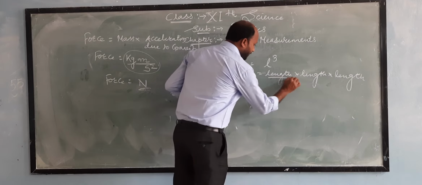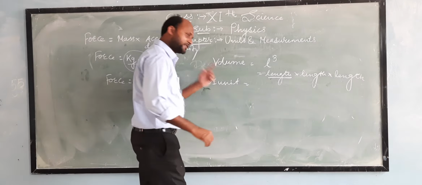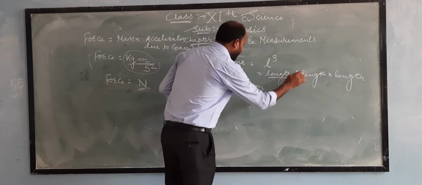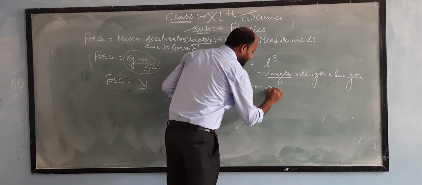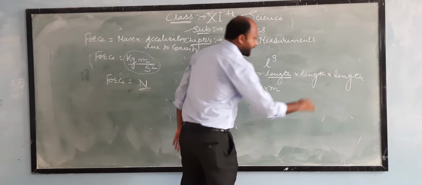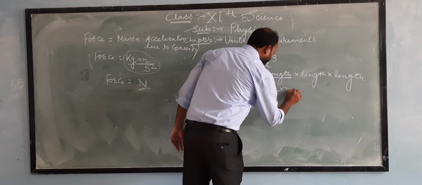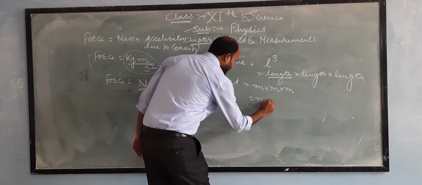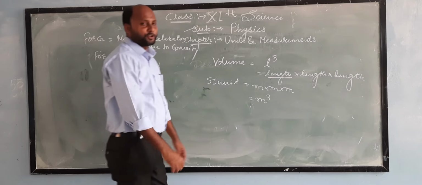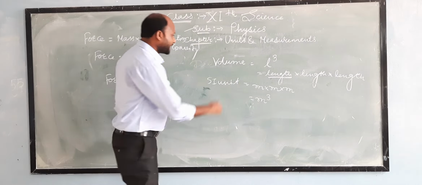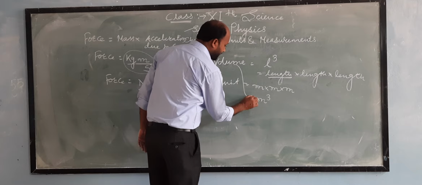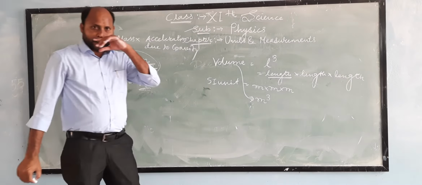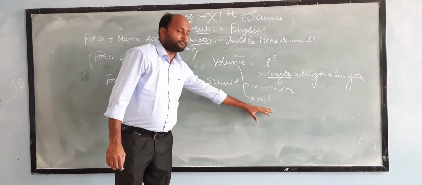Now we look at what is the SI unit of length. It is a meter. Okay. Now another SI unit of length is meter, and SI unit of length is again meter. So therefore it is given as meter cube. So therefore SI unit of volume is meter cube. So this is the SI unit of volume.